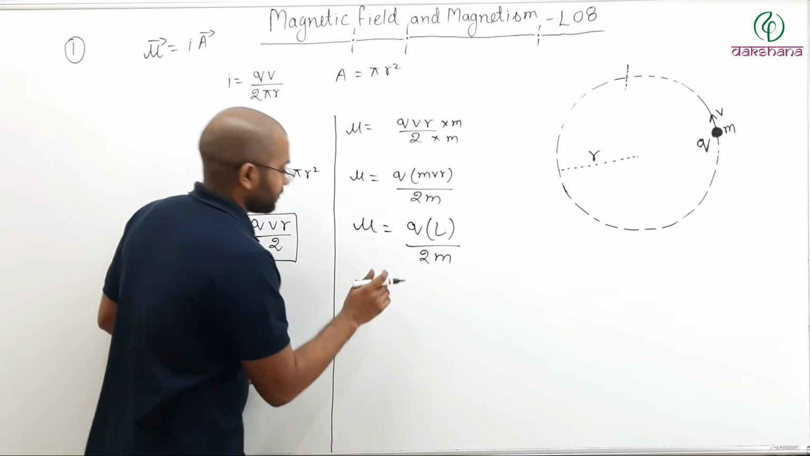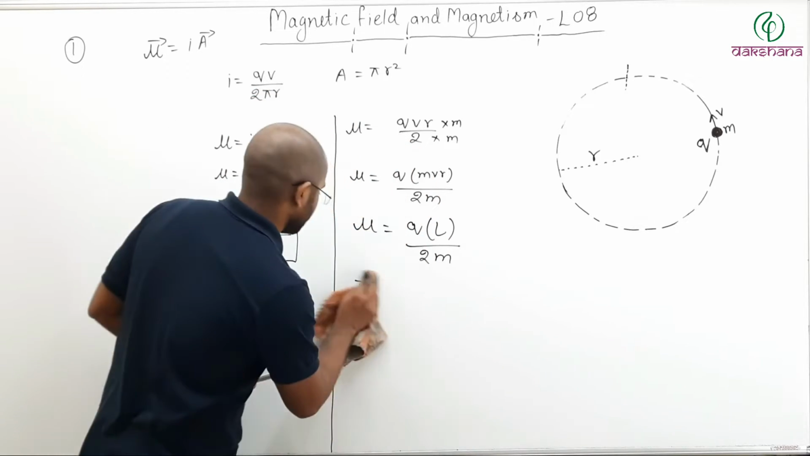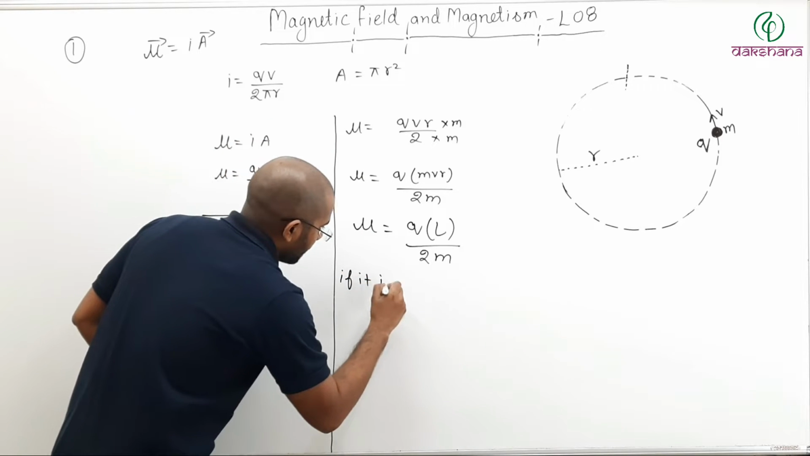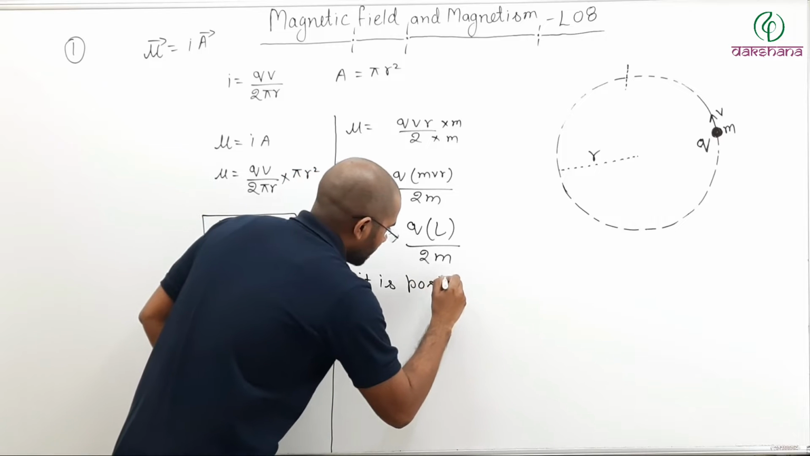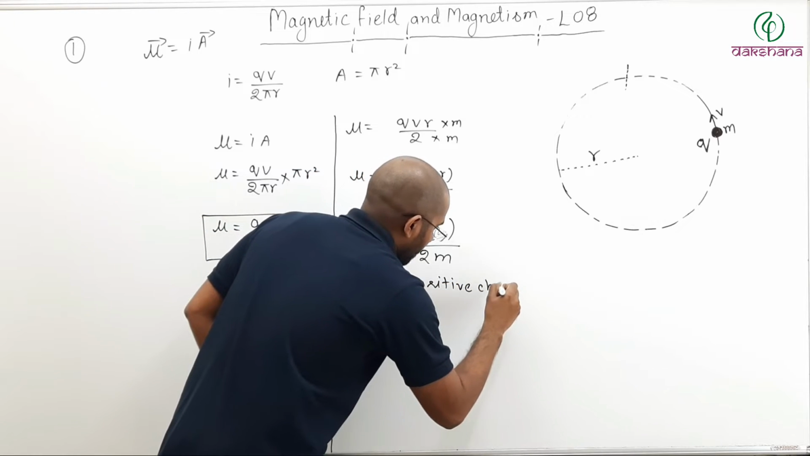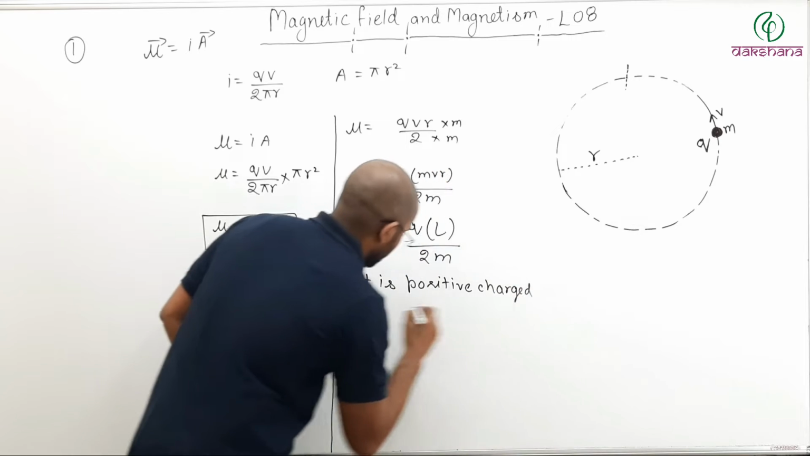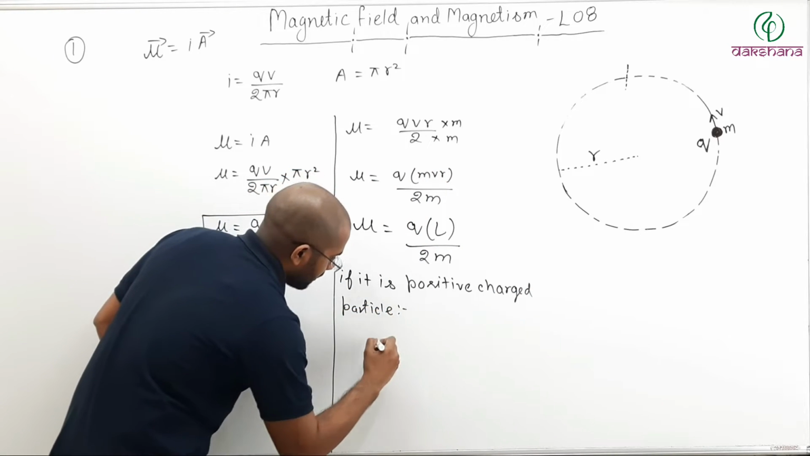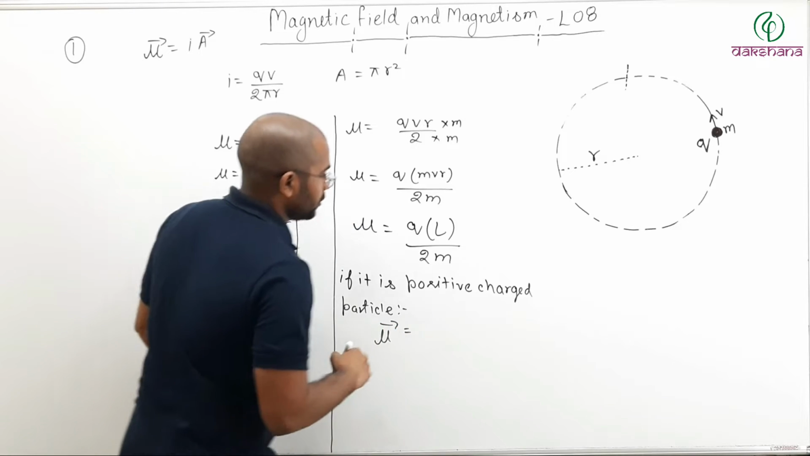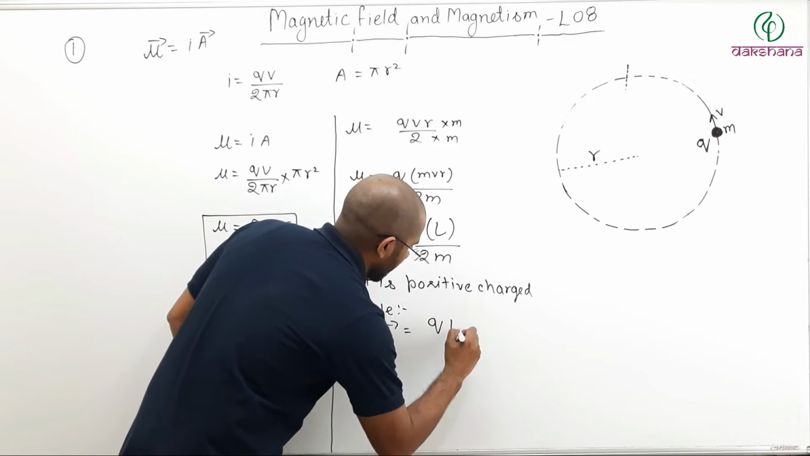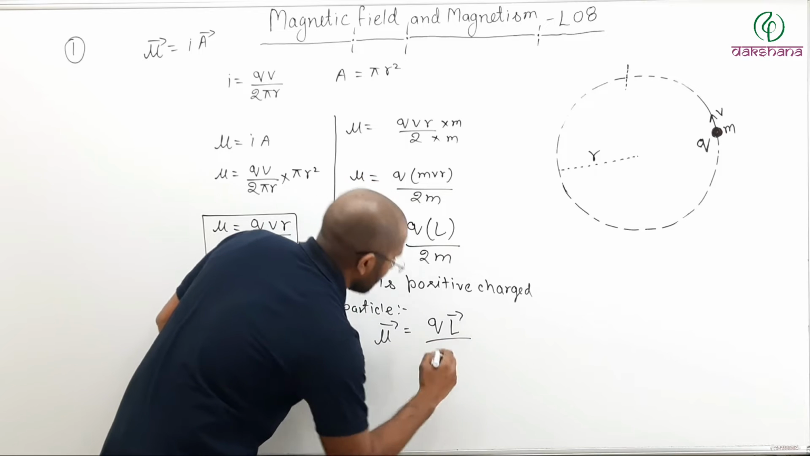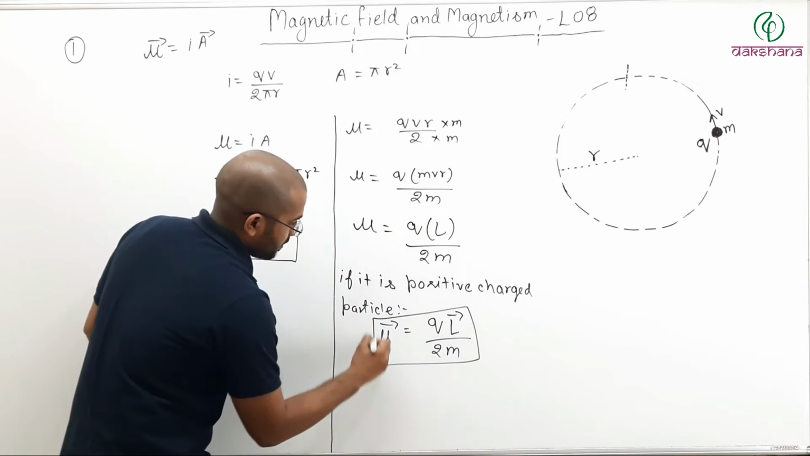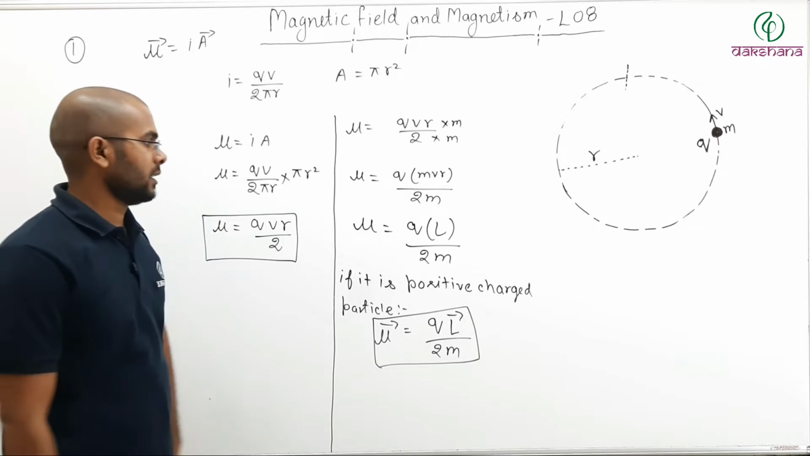So here you can write, if it is a positive charged particle, then the mu vector will be equal to, no need to change anything, Q times angular momentum divided by 2 times mass, if it is a positive charged particle.